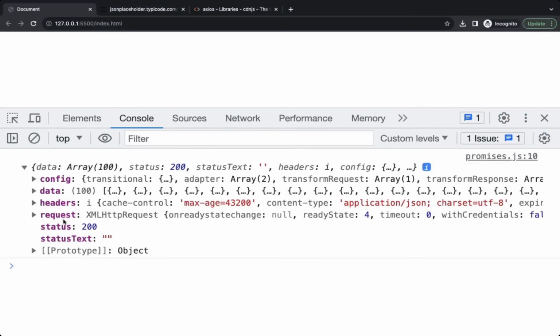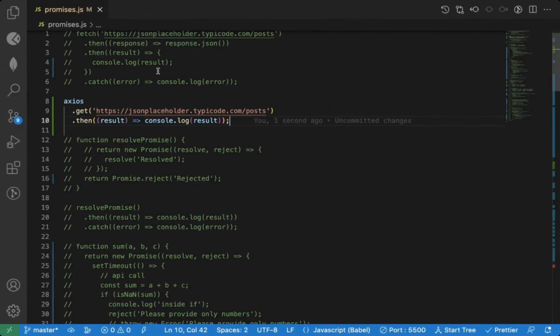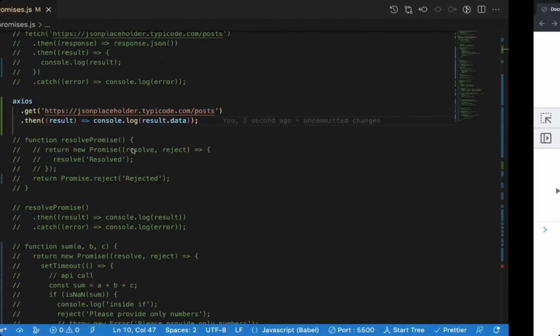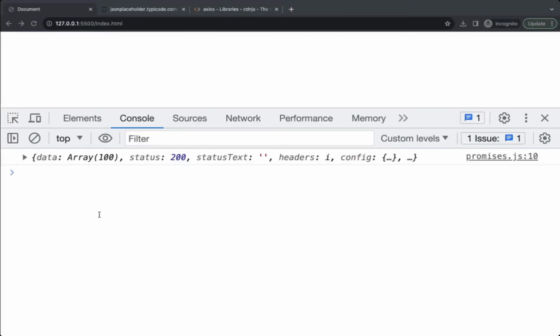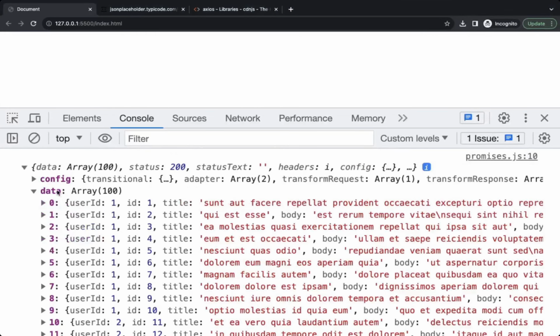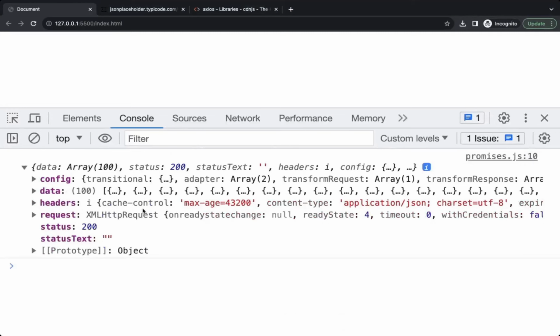Headers, status, and all this information is inside the first response itself. So you don't have to again call .json, like with the fetch function. You can just print result.data. The data contains the actual response of that API. So result contains everything, header, status, everything, and it has a data property which contains the actual data.